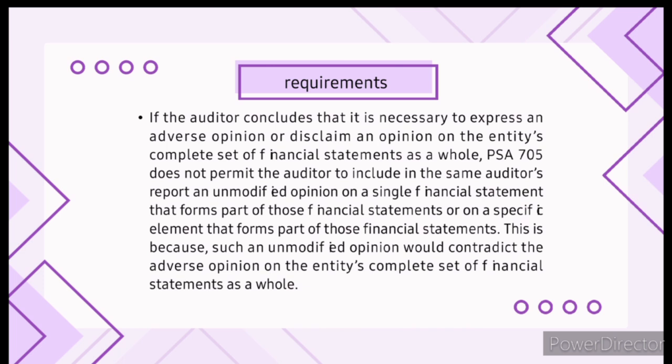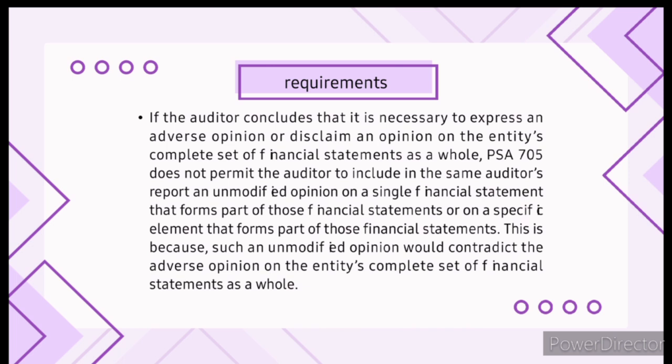So you wouldn't say that this cake is burned, but this one slice is perfectly fine. That wouldn't make sense, right? So this is similar to what this statement is saying about the financial statements. If the auditor finds that the entire set of financial statements is seriously wrong, they need to give an adverse opinion or say they can't give an opinion at all.